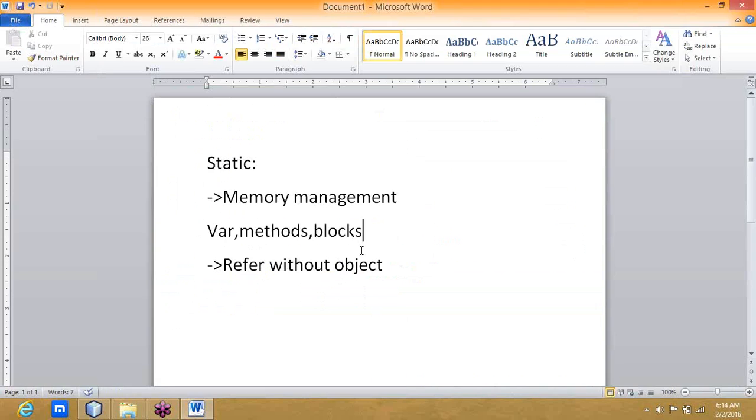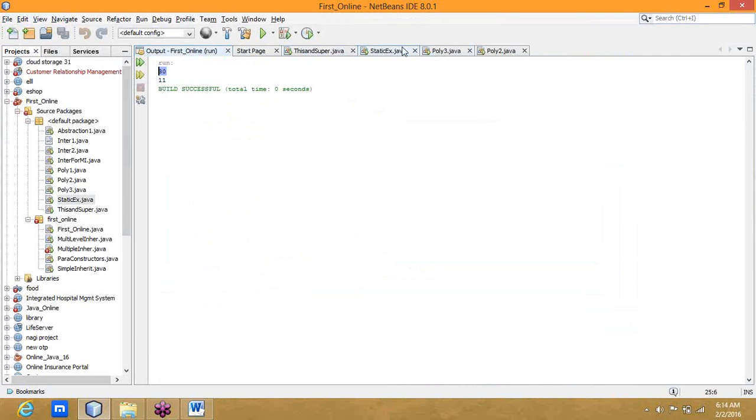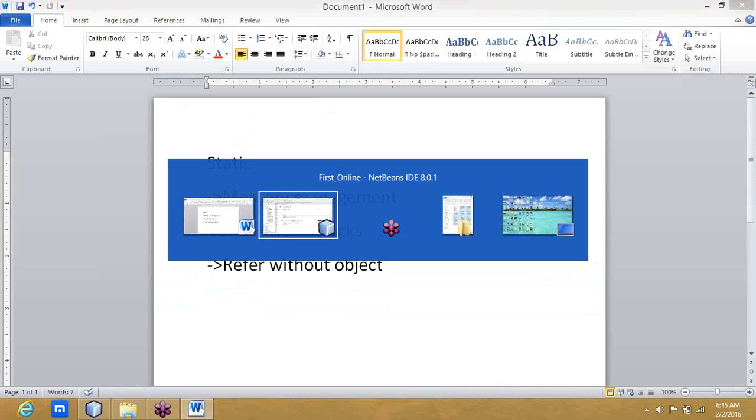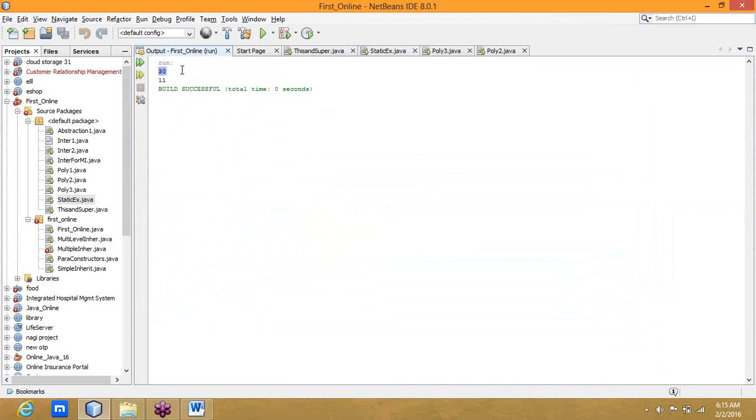First of all, 30 is the result from the sum method using the class values 10 and 20. Next, it will call the sum method, where inside the method the values are 5 and 6. It will copy the values and give 11. We got two outputs, 30 and 11. Let us drive the case.